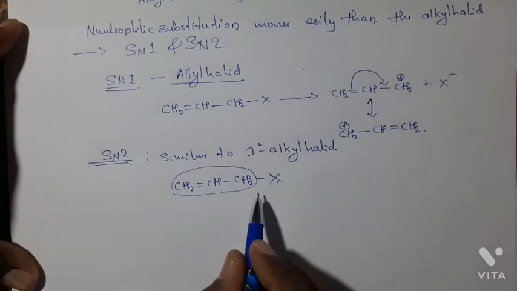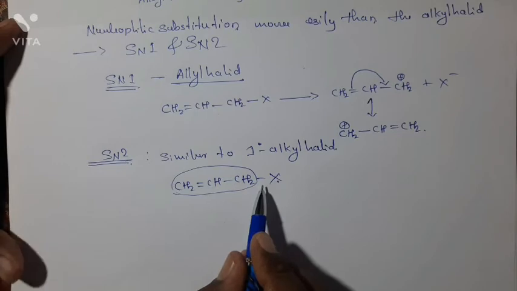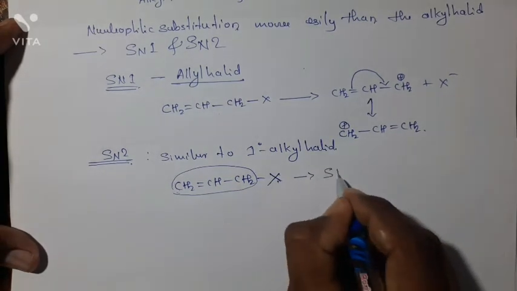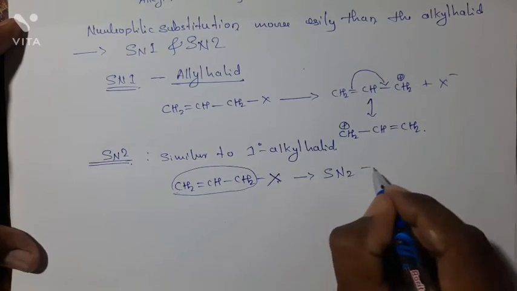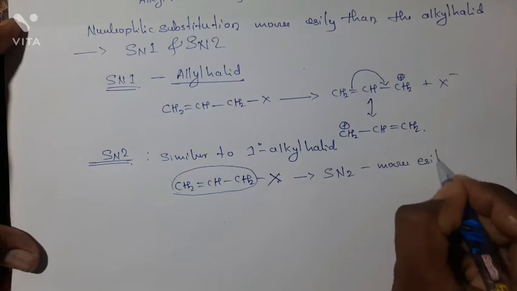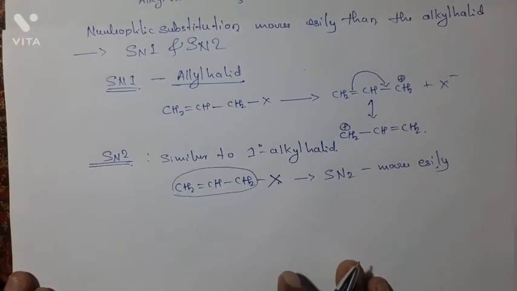Hence, it does not produce any steric hindrance to the nucleophile. Hence, allyl halides undergo SN2 reaction more easily compared to alkyl halides.